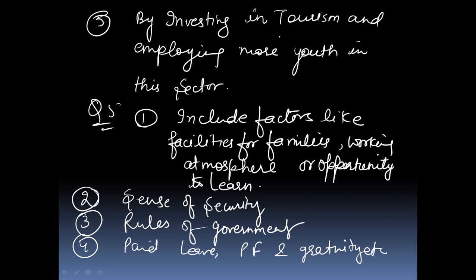First point, the first condition is that we should include factors like facilities for families, what type of working atmosphere there is, and what type of opportunity to learn. This first condition should be considered before taking a job.